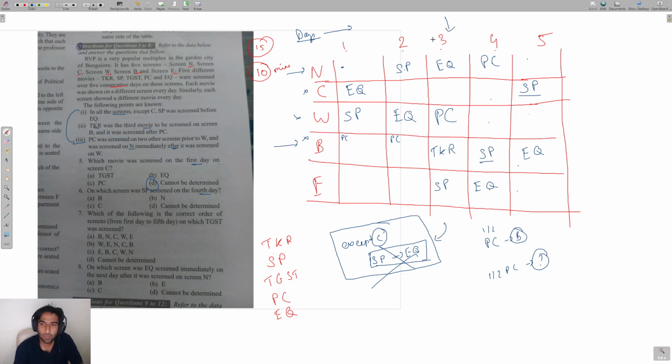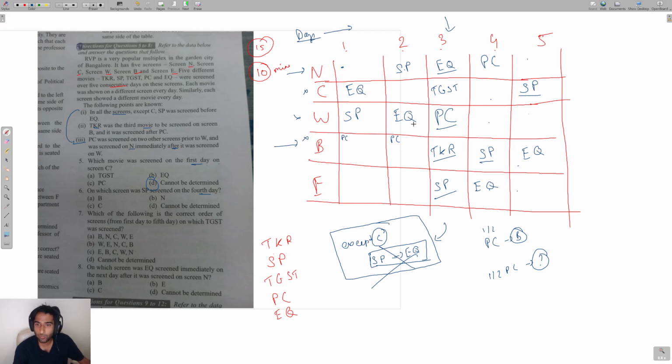Now look at day number 3. What happens on day number 3? On day number 3 we've used EQ, we've used PC, we've used TKR, and we've used SP, right? So the only movie left to be screened is TGST. So that means that TGST will be screened on day number 3, right? We find that out. That is something which you can find out easily.